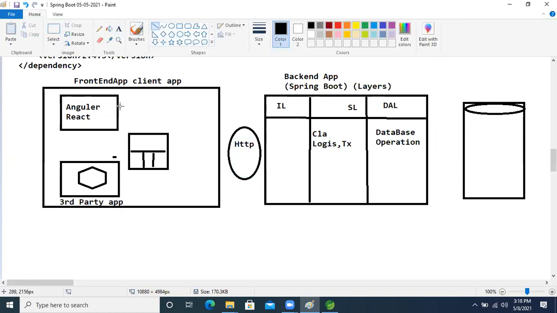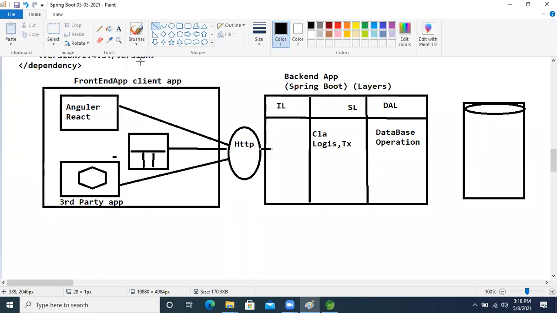Using HTTP calls, different applications are making different requests to only one application. This application is running on one server, the Angular application is running on another server, the mobile application is using it as well, and a third party application is running on a different server.